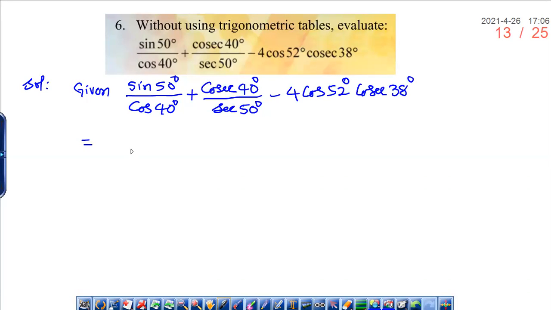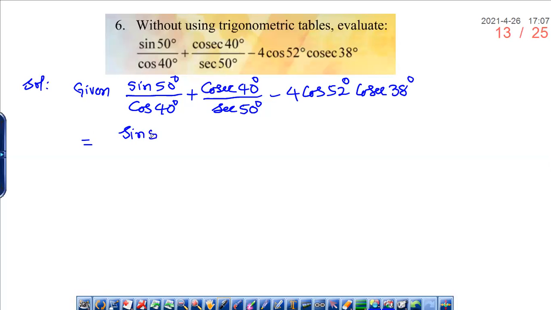So the problem is given. I have written the problem: sine 50 degrees divided by cos 40 degrees plus cosecant 40 degrees divided by secant 50 degrees minus cos 52 degrees into cosecant 38 degrees.